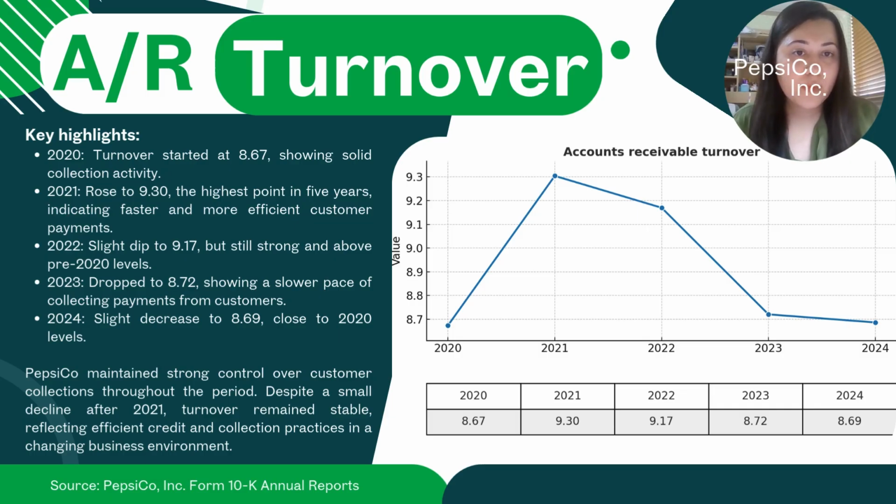So when we look at the accounts receivable turnover graph, we can see that there was an increase from 2020 to 2021, from 8.67 to 9.30, and then a steady decrease by 2023. And by 2024, we can see that accounts receivable turnover has almost returned to its 2020 level. So overall, PepsiCo maintains strong control over customer collections throughout the period.